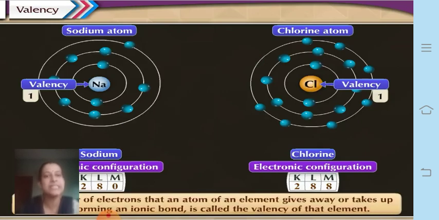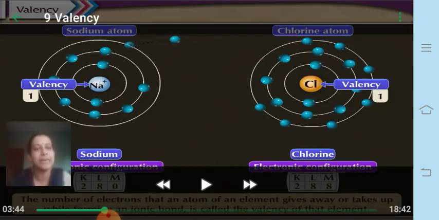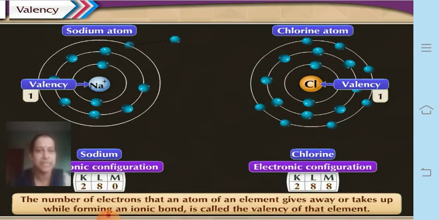Some part of the lessons are cancelled, that I am not going to discuss. The number of electrons that an atom of an element gives away or takes up while forming an ionic bond is called the valency of that element. I hope you have understood this. So accordingly we have another definition now.